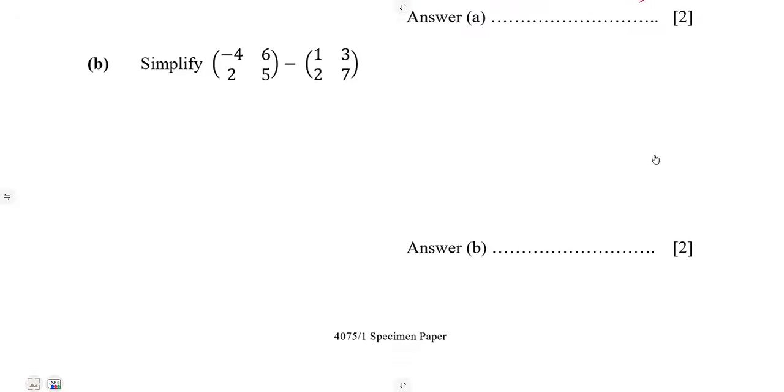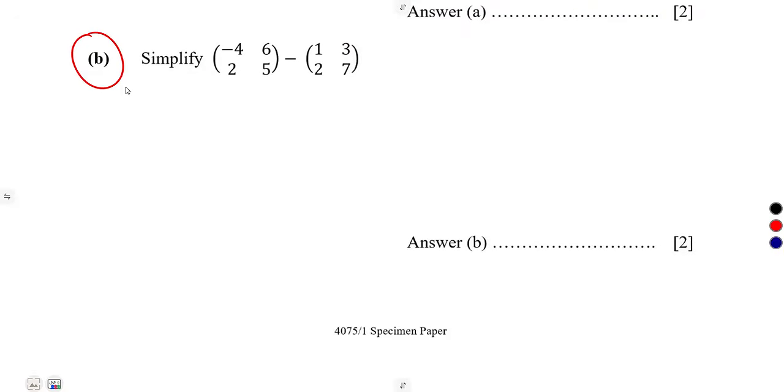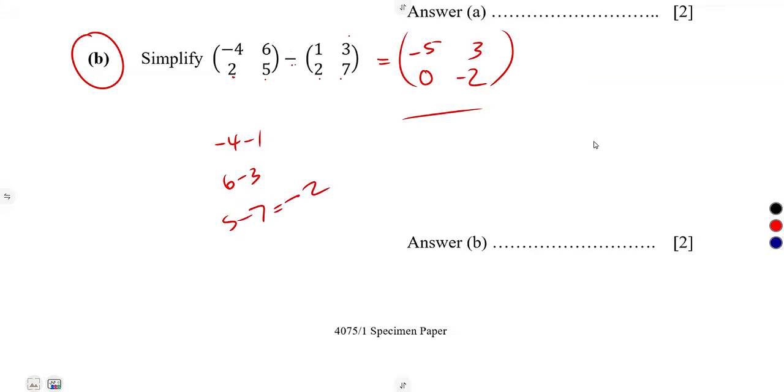Then the same thing on the subtraction as you have on B. You subtract corresponding elements. Minus 1, minus 5, minus 4. This one, minus what? Minus 1. So it is going to give us negative 5. Minus 4, minus 1, negative 5. 6 minus what? 3. 6 minus 3, that's a 3. You are done. 2 minus 2, that's a 0. 5 minus 7, that's minus 2. So just corresponding elements like that.